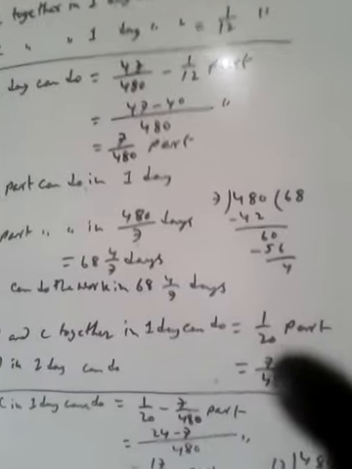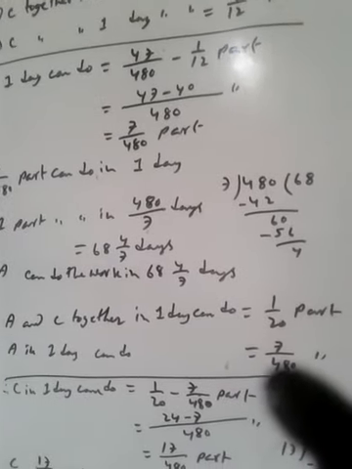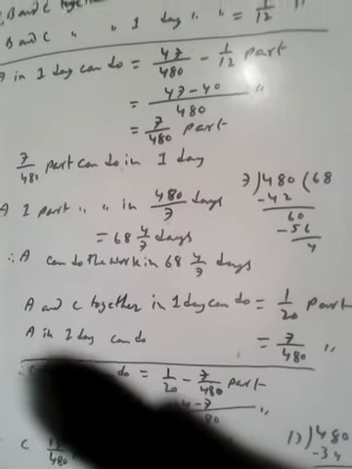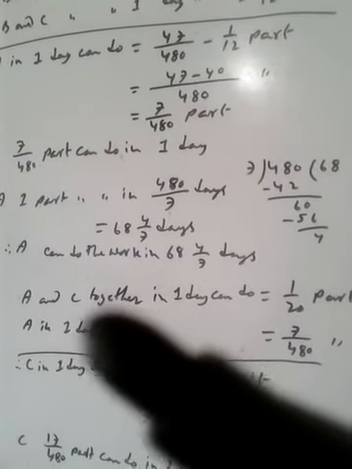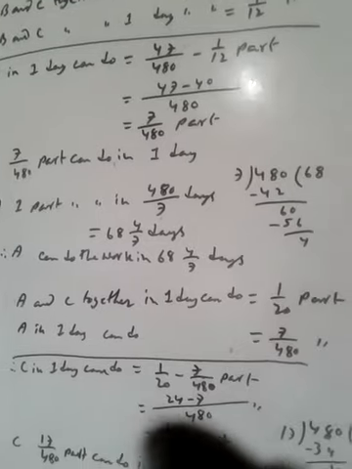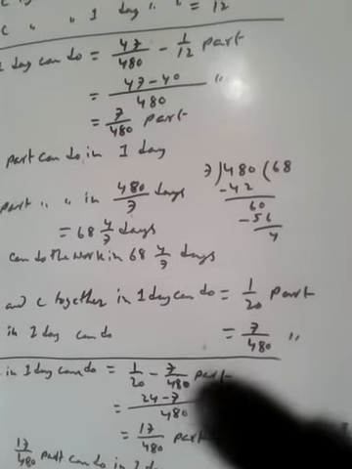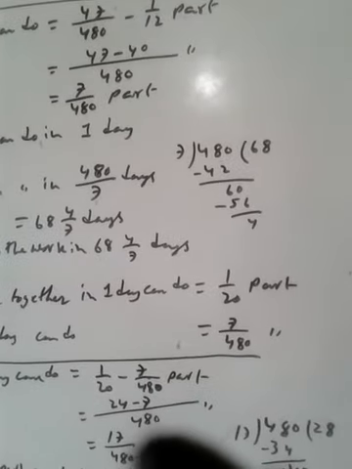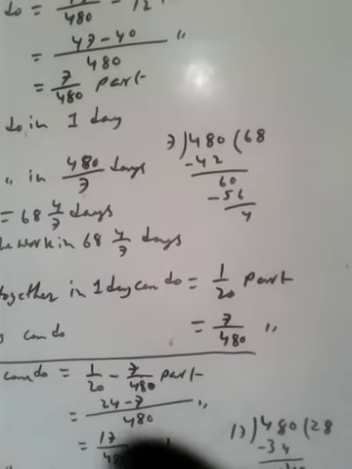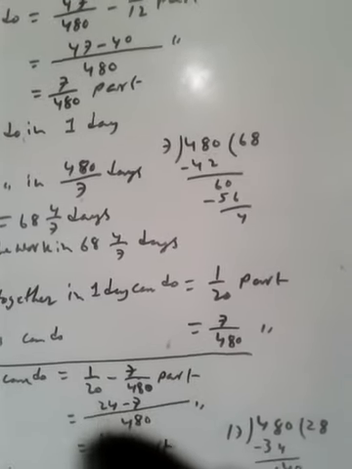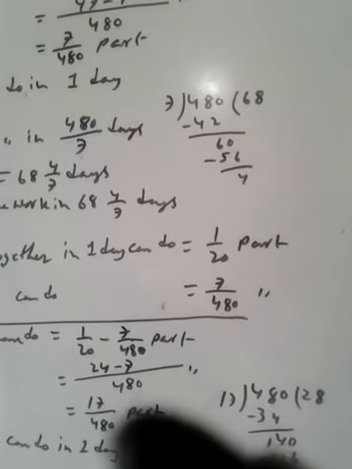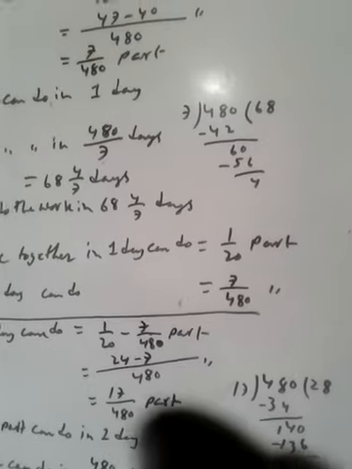So 1 by 20 minus 7 by 480 leaves C. LCM is 480; 480 divided by 20 is 24, and here is 7. 24 minus 7 is 17 by 480.